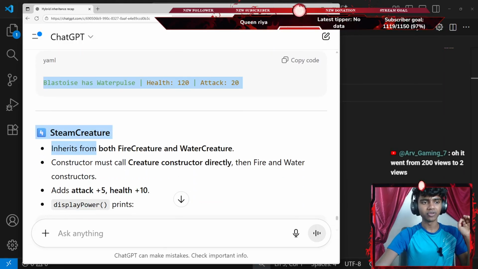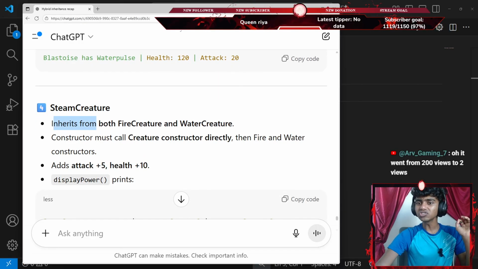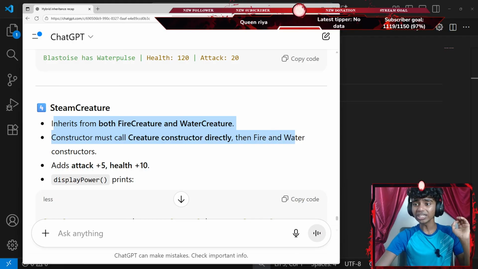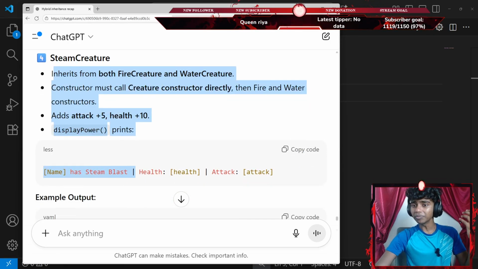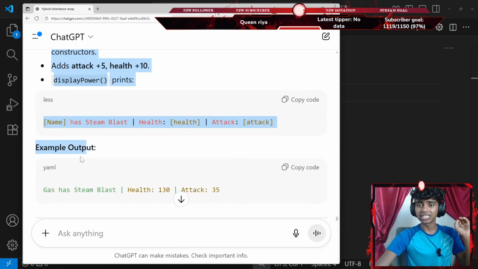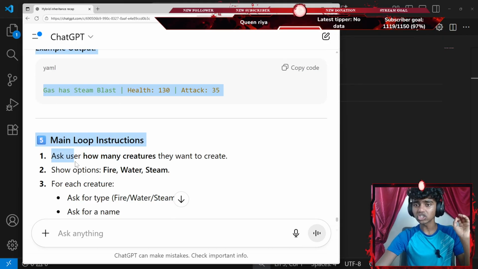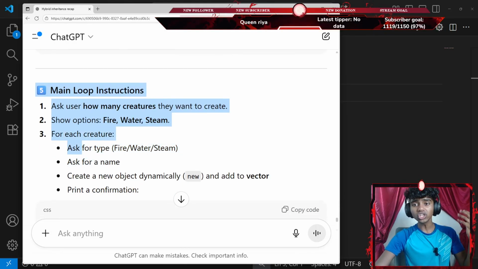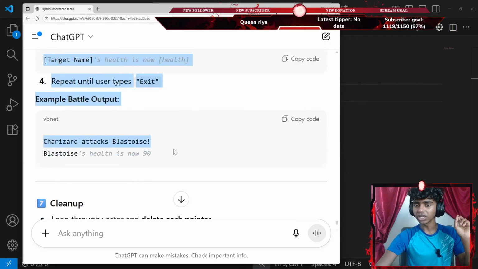Steam creature. Oh, it went from 200 views to 2 views, guys. It actually does sound pretty fun. Steam creature inherits from both fire creature and water creature, and its constructor must call the creature constructor directly as well as the fire and water constructors, adds attack plus 5, health plus 10, and displays it. The name has steam blast, health, attack, for example Gas has steam blast, health 130, attack 35. Main loop instructions: ask the user how many creatures they want to create, show options fire, water, steam, and for each creature ask for the type. And then that's the battle loop and all that stuff.